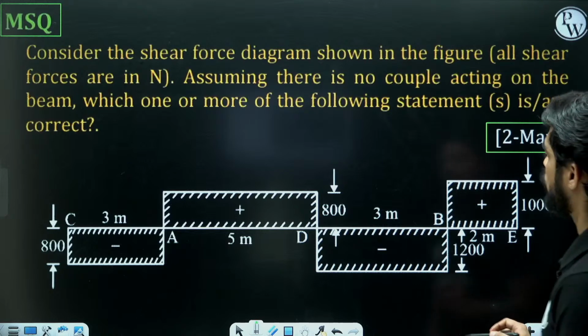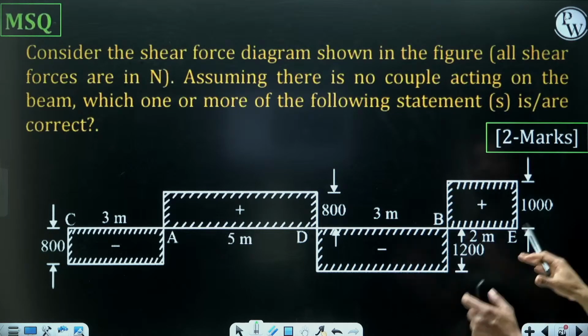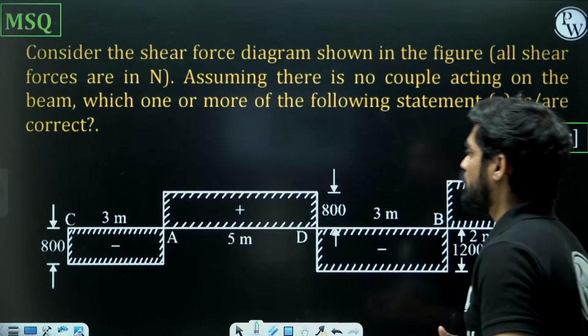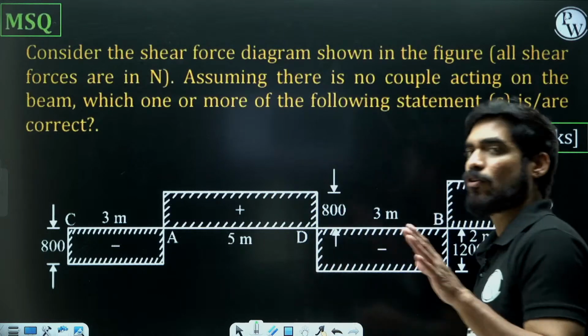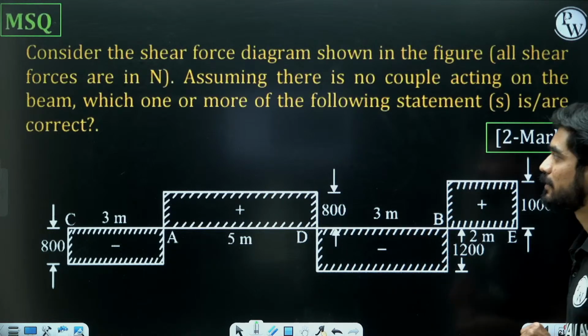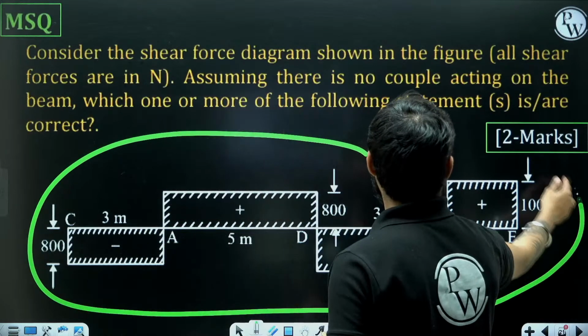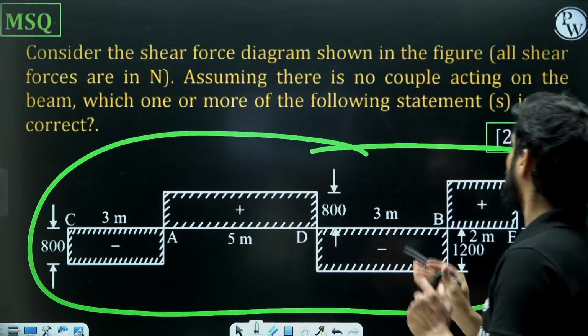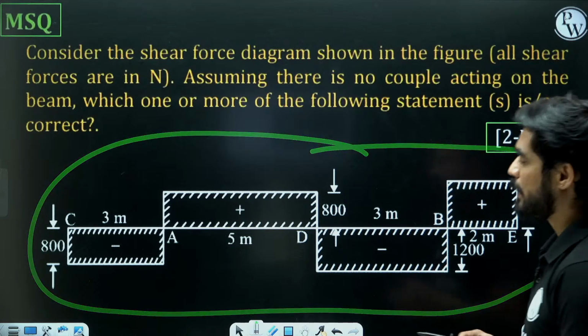Consider the shear force diagram shown in figure. Assuming there is no couple acting on the beam, which one or more of the following statements is or are correct? So we have a shear force diagram, and we have to assume that there is no couple acting anywhere on the beam.